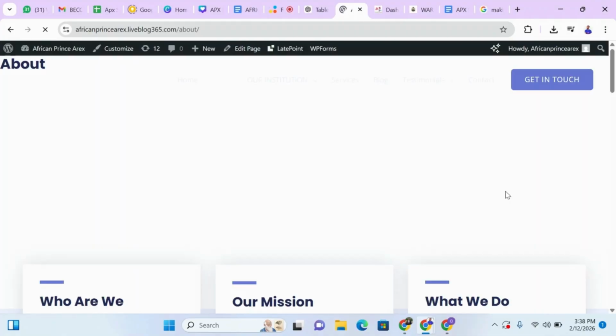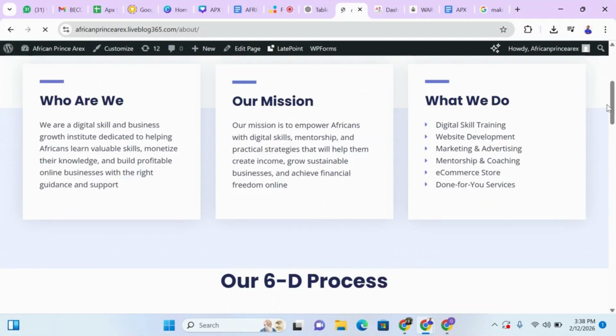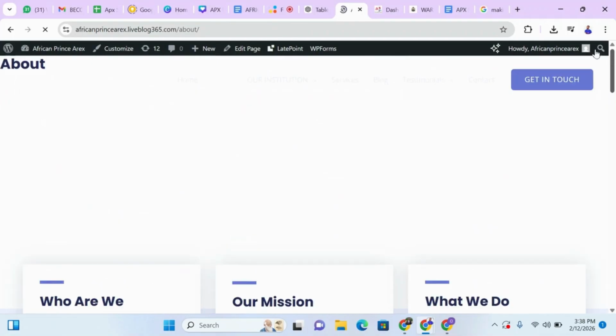So this is my About Us page that is currently opening now. You can see the mission, you can see what we do, you can see our process and everything about our website. So let's move on to the next one, the institution. Let me just click on that institution so that you can understand everything that I'm showing you. Because when we start building all these things, if you don't have the background knowledge, it will be difficult for you to understand how to build what you want to build.